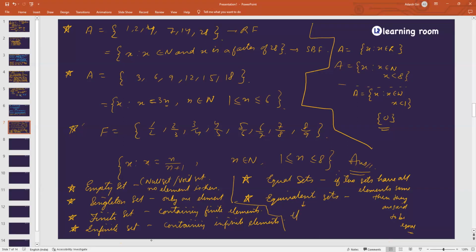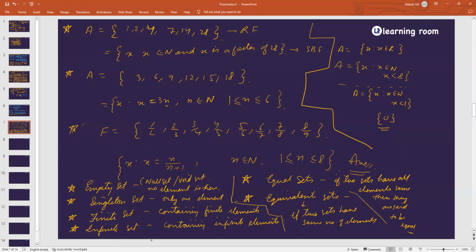Equivalent sets. If two sets have same number of elements, then they are said to be equivalent sets. Same number of elements, equivalent. So if same number of elements, it's not necessary to have the same elements. Exactly. That is the difference. I'll give you the example after this. Written till here? Shall we move on?